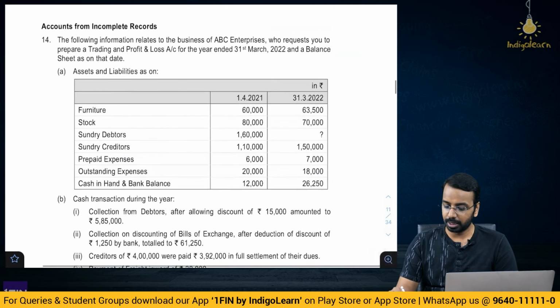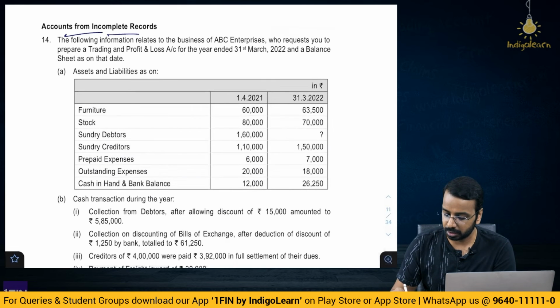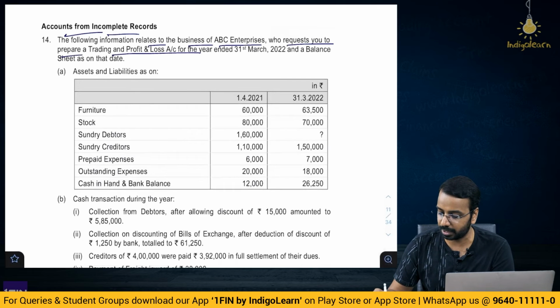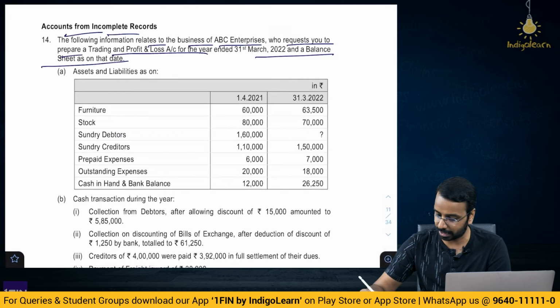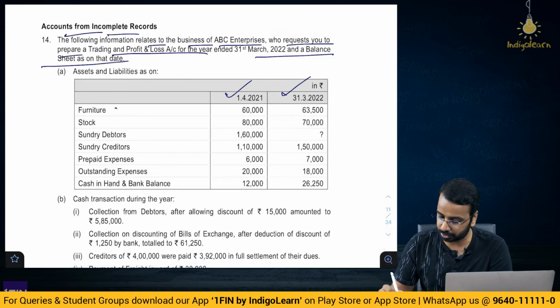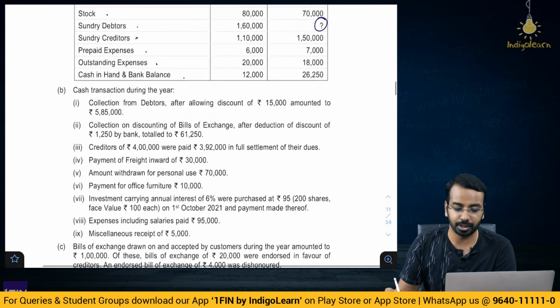Then accounts from incomplete records. The following information relates to the business of ABC Enterprise, who request you to prepare trading P&L for the year ended 31st March 22 and the balance sheet. Assets and liabilities, opening and closing are given. Furniture, stock, sundry debtors, question mark, you have to calculate. Creditors, prepaid expenses, outstanding expenses, cash in bank. Cash transaction during the period.